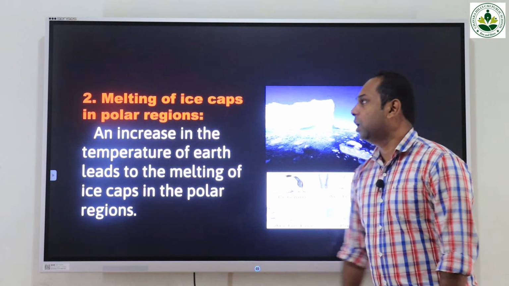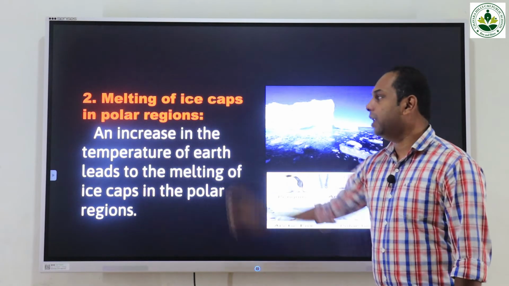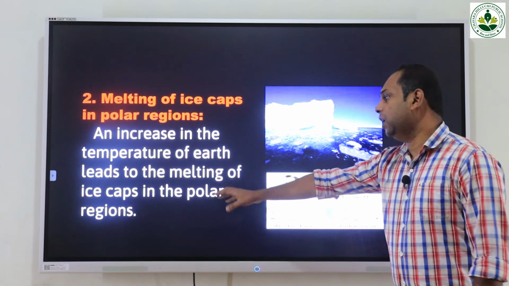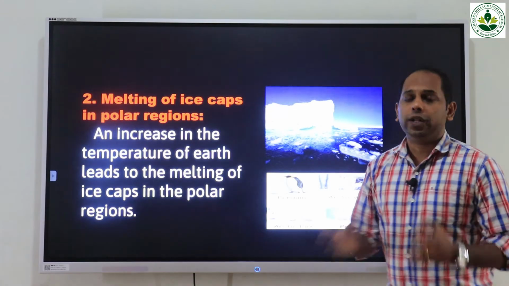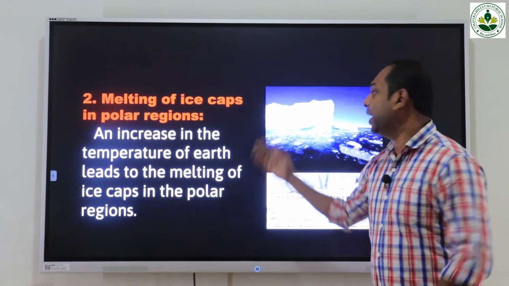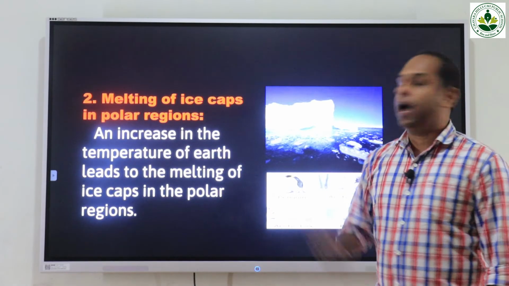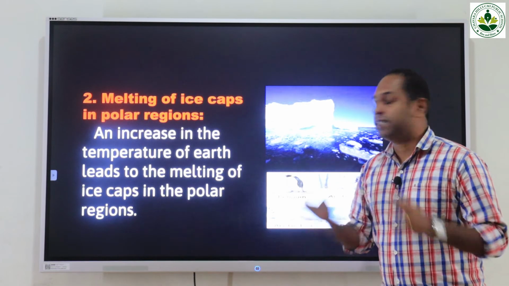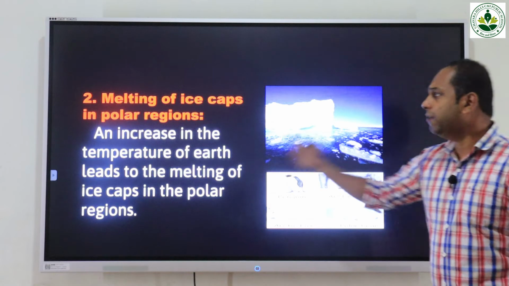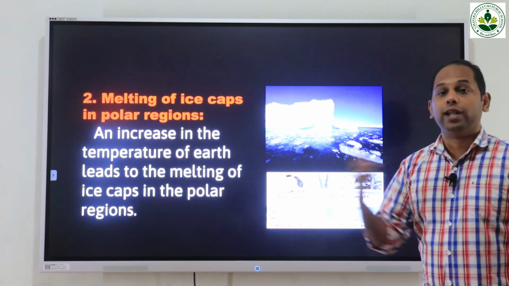Second consequence of global warming, melting of ice caps in polar regions. An increase in the temperature of the Earth leads to the melting of ice caps in the polar regions. Due to the increase in the temperature, the ice mountains located near and around the cold regions, especially around the Arctic and Atlantic oceans, are melting now, and that is a dangerous sign of global warming. And the animals and species which live on these ice mountains are losing their natural home or natural habitat.